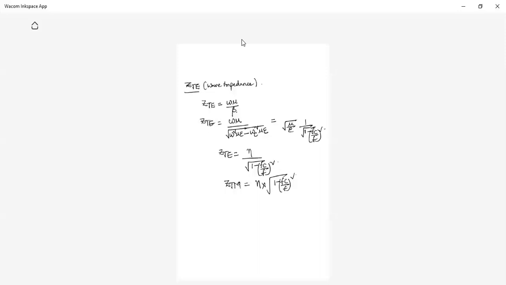We have one more thing, that is power loss in waveguide. Why did we move to waveguide? To avoid those losses. Initially, we started our discussion with the coaxial cable. The coaxial cable is not at all suitable at very high frequencies. Above 1 gigahertz, there are conductor losses and dielectric losses. That's what we have discussed. So to avoid those losses, we came to waveguide.